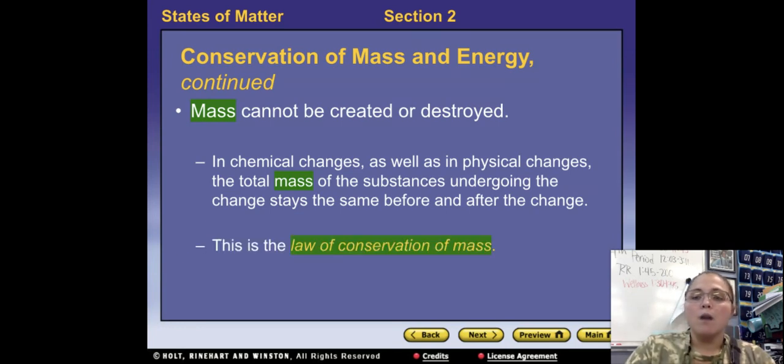And this is called the law of conservation of mass. If I burn something like paper, it looks like the matter has been destroyed, but if I collect all the gases, all the smoke, and all the ashes from the burning paper, I should still have the same amount of mass before and after the reaction.